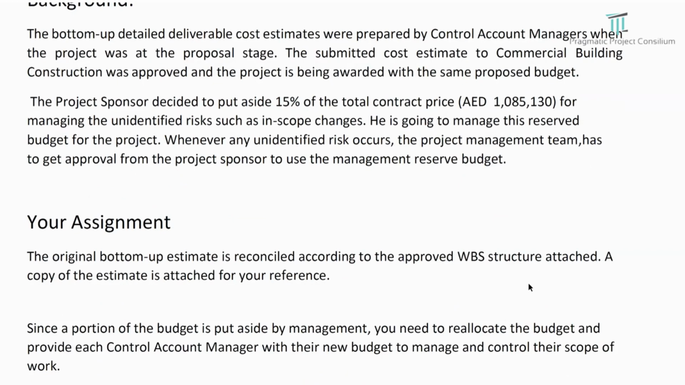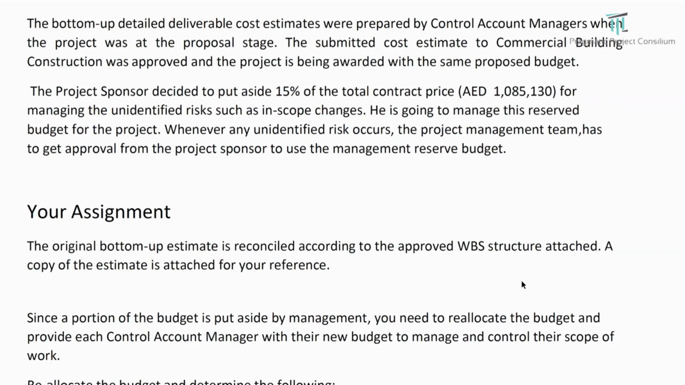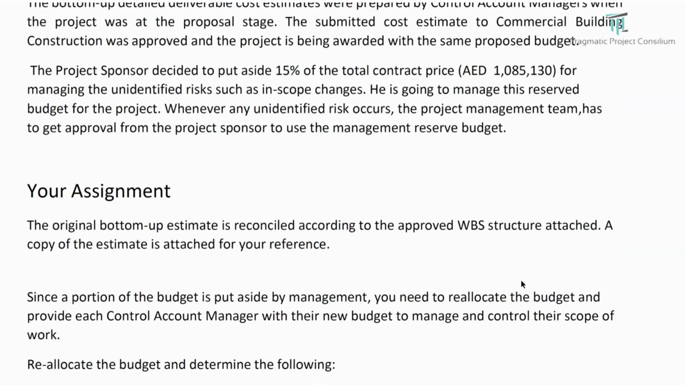The sponsor decided to put aside 15% of the total contract price, which is AED 10,085, approximately 1 million, for managing unidentified risks, such as scope changes. He is going to make this the reserve budget for the project. Whenever any unidentified risk occurs, the project management team has to get approval from the project sponsor to use the management reserve. Here, the project sponsor is all about the client side.